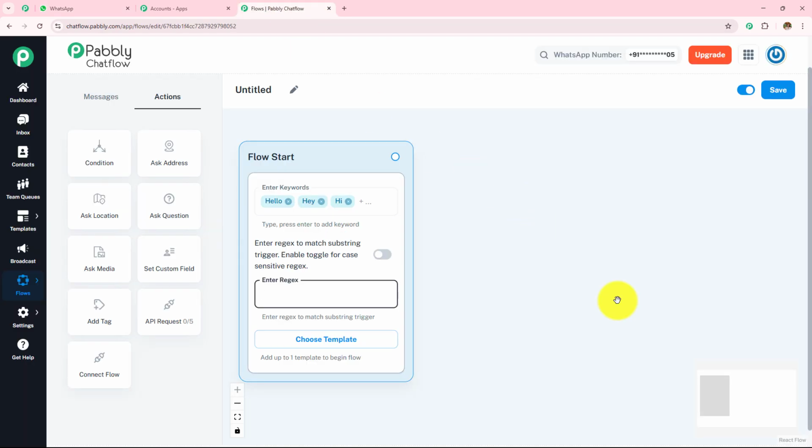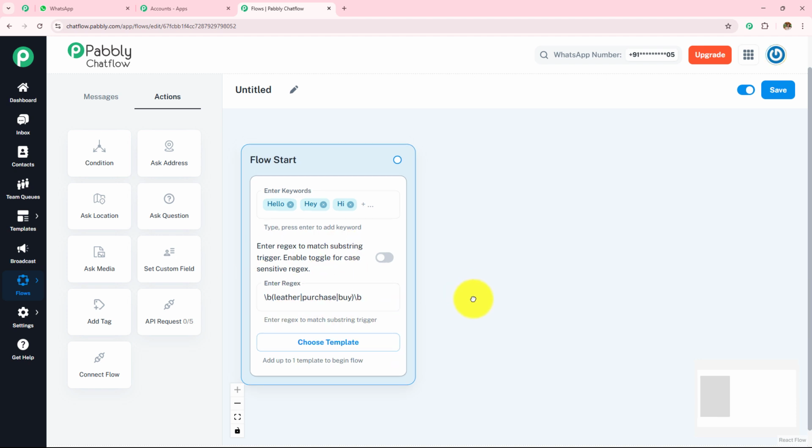So those words trigger this chatbot if we receive the message of those exact words somewhere in the sentence. Now here we are going to create the regex, and we have to make sure that we create the regex in this particular format itself. So here we have created this rule. If someone messages me like, hi, I want to purchase, or hi, I want to buy leather bag, leather shoes, leather wallet, then this chatbot is going to get triggered.